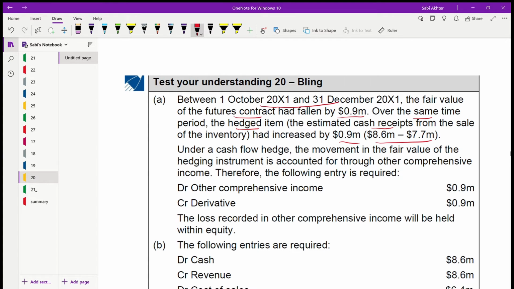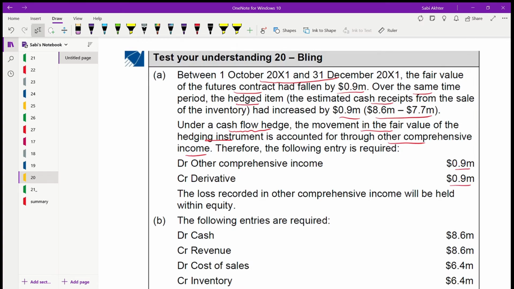So this is a cash flow hedge. Where are the movements recorded? Movements of the hedging instrument, that is the future contract, are recognized in OCI. So you debit OCI because it's a loss and you credit derivative.